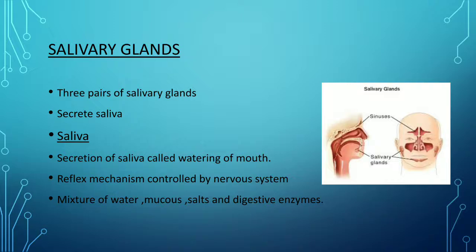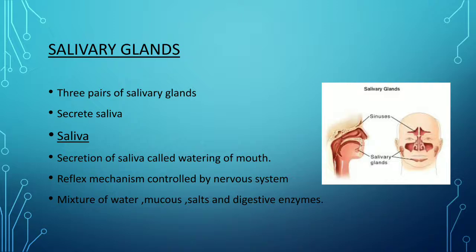So salivary glands are simply the pair of glands present in the oral cavity, and they secrete a chemical secretion that is known as saliva. Saliva is basically the secretion of the salivary gland, and it helps in watering the mouth. It is a reflex mechanism controlled by the nervous system. Saliva is a mixture of water, mucus, salts and digestive enzymes.